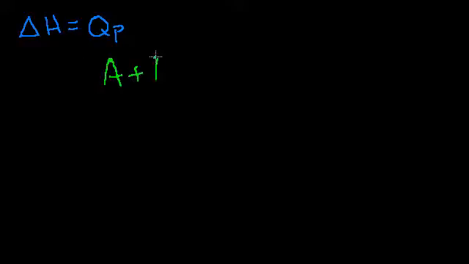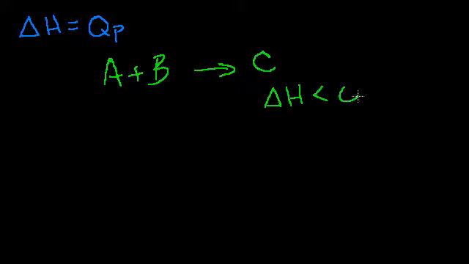We've learned over the last several videos that if we have a system in an environment with constant pressure, its change in enthalpy is equal to the heat added to the system. And I'll write this little p here because that's at constant pressure. So if you have a reaction, let's say A plus B yields C, and our change in enthalpy, so our enthalpy in this state minus the enthalpy in that state, is less than 0, we know that this is exothermic.